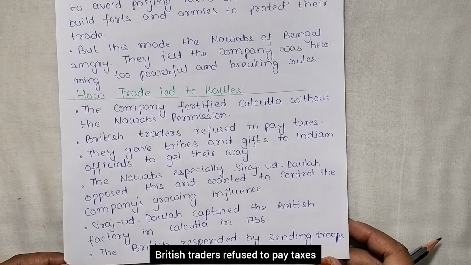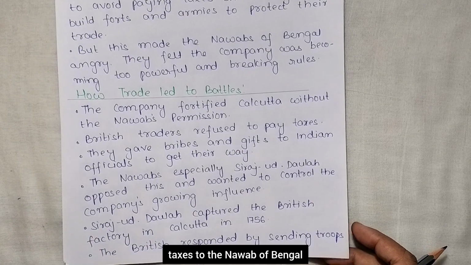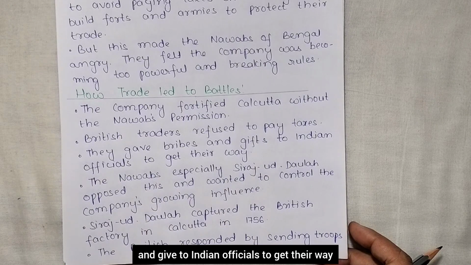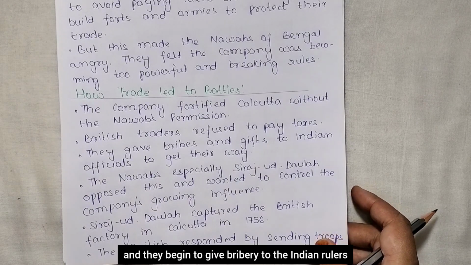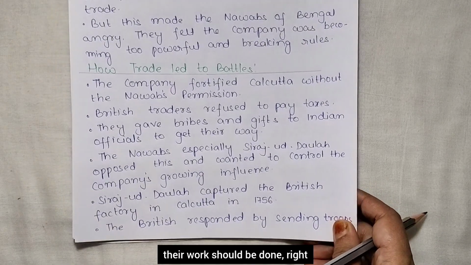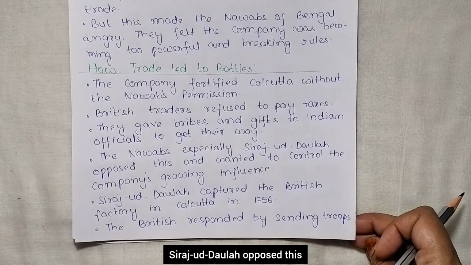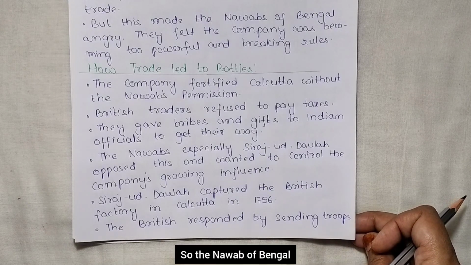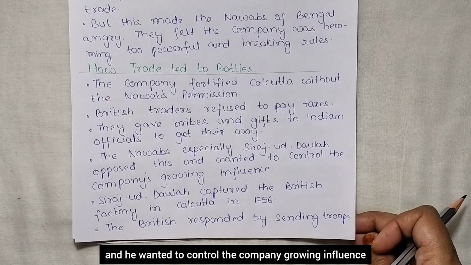British traders refused to pay taxes to the Nawab of Bengal. They gave bribes and gifts to Indian officials to get their way, and they began to bribe the Indian rulers and officials so that their work would be done. The Nawab, especially Siraj-ud-Daulah, opposed this and wanted to control the company's growing influence. So the Nawab of Bengal, Siraj-ud-Daulah, was not happy with this.